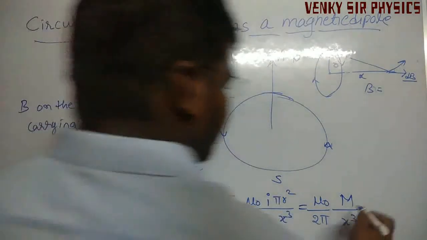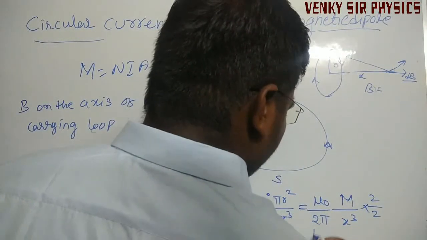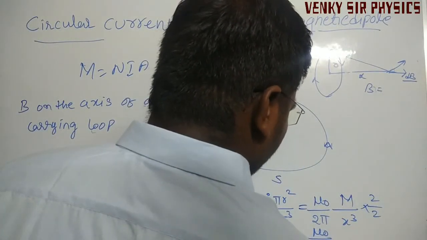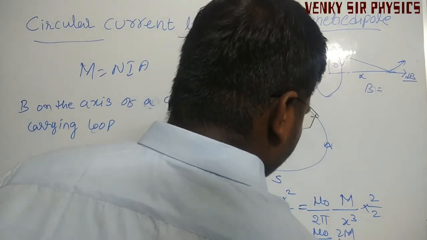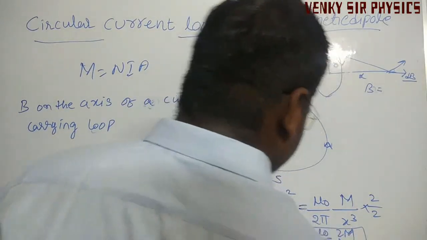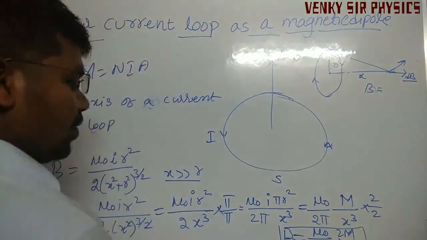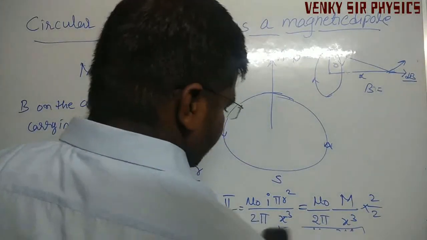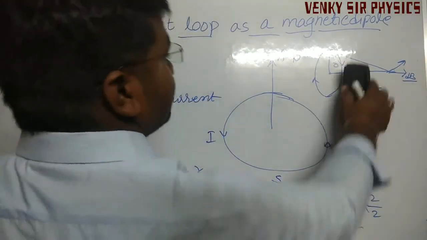Dividing by 2, we can get μ₀ by 4π into 2m by x³. Understand? So once again, my dear students, it is a simple derivation.